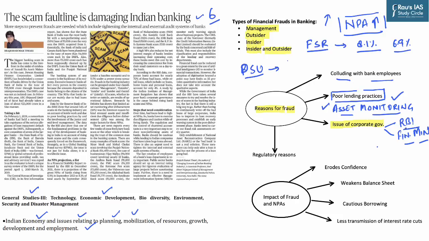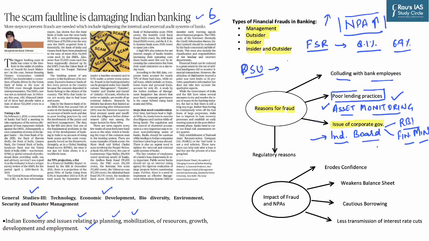Apart from that, whenever we look into the banking board structure, we know that banks have independent board members, but these board members are not independent per se, and they're following one agenda or another. Recently, many cooperative banks have seen a lot of scams, and one of the prime reasons was that the board members were not following the rules and procedures established by the RBI in the right fashion. So this was also a reason for corporate governance causing fraud.